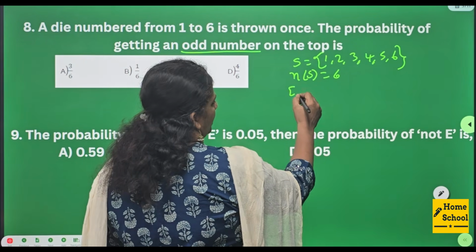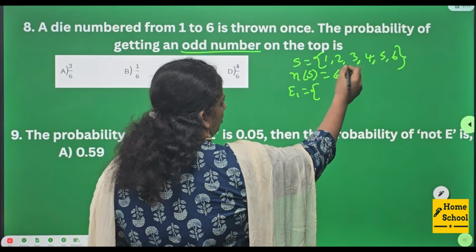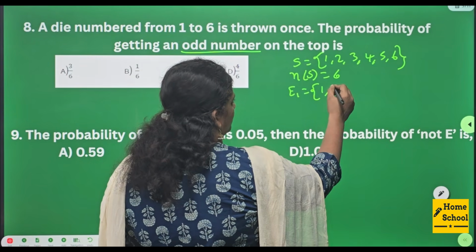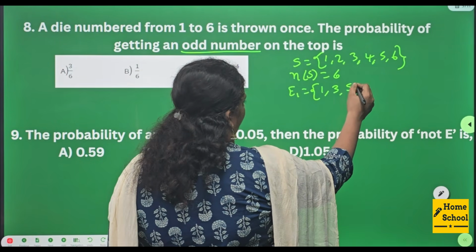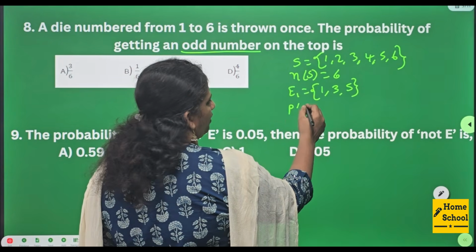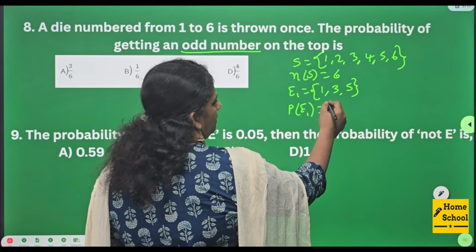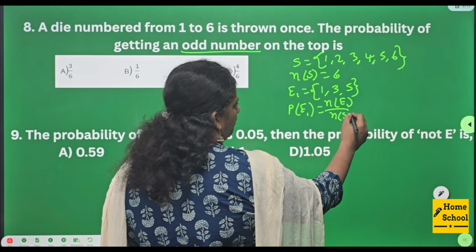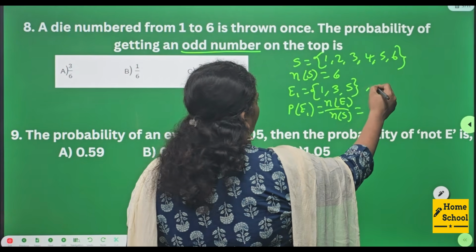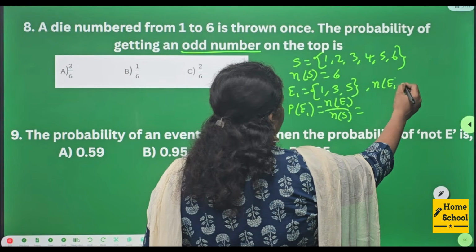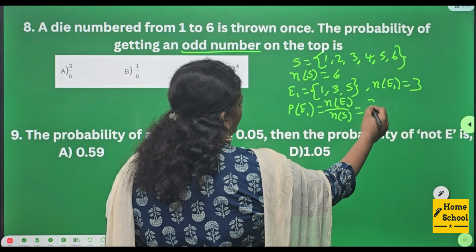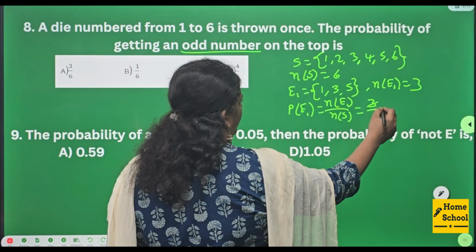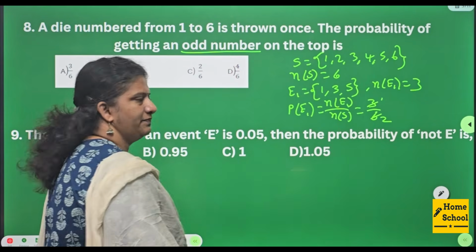Let E be the event of getting an odd number. What are all the odd numbers among these? 1, 3, 5. So probability of getting this event, P of E equal to n of E by n of S. Here n of E, count the events and write 3. That is 3 by 6, 1 by 2 is your answer.